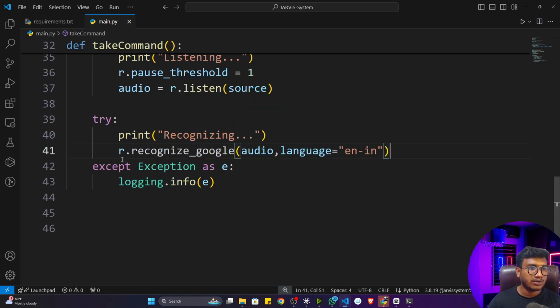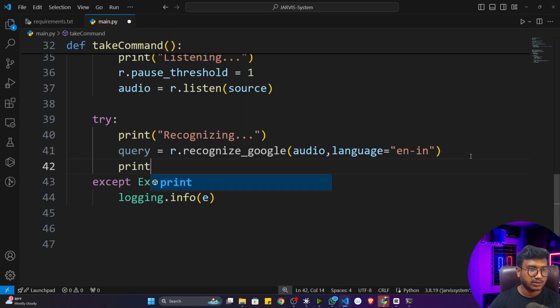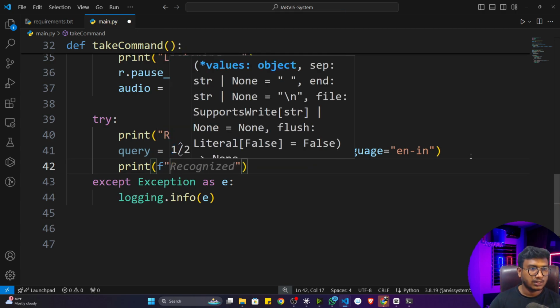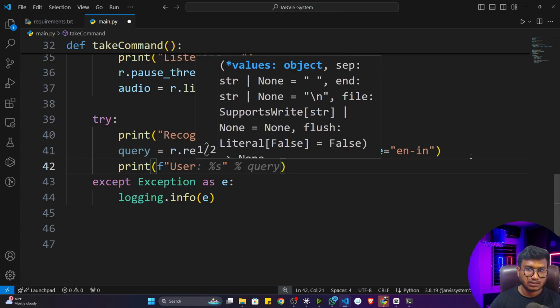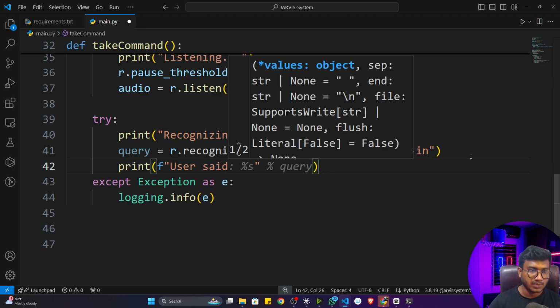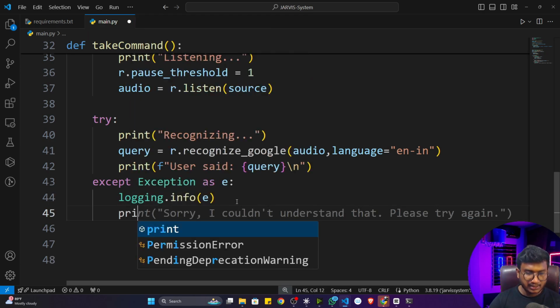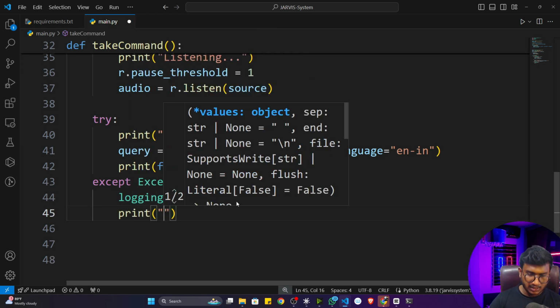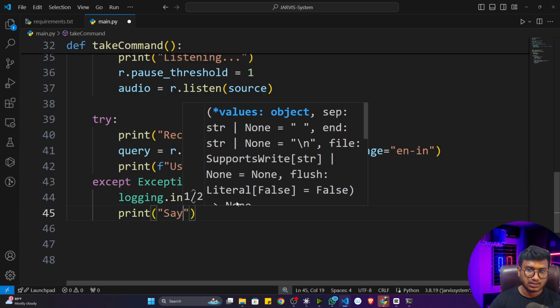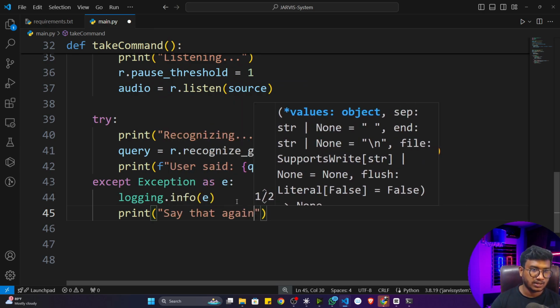Once it recognizes the voice, it will give me text, and that text I'll store in a variable called query. Now let me print this query. I'll take an f-string, and inside that I'll write user said. Whatever you speak, it will print here, and also a new line, that's why I've given \n. If some exception happens, it will log the information. If you also want to print something in the console, you can use a print statement. And here I'll say, say that again, please.